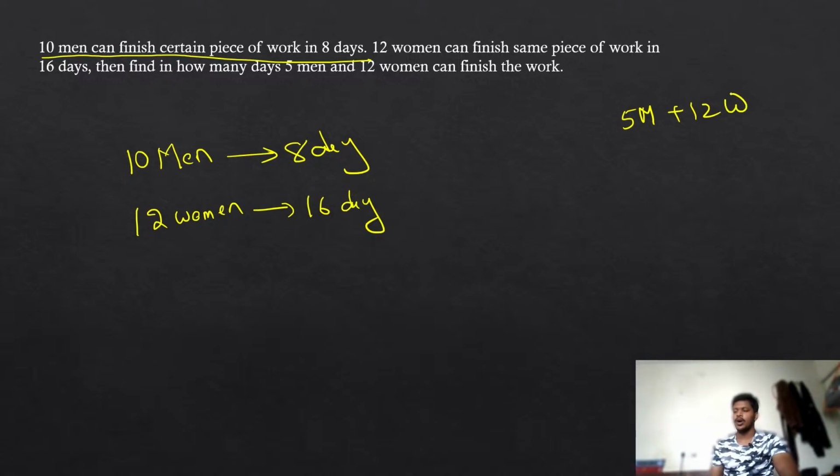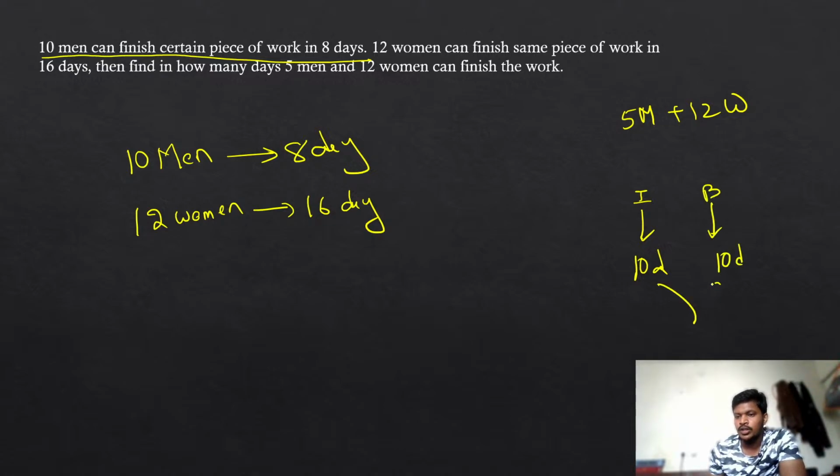Now try to answer the question I am asking here. Let us take, I can do a work in 10 days, my brother can also do the same work in 10 days. If we are working together, how long will we take to finish the same work? If we are working separately, I will take 10 days to finish the work, my brother will also take 10 days. How long will we take if we are working together? The answer is going to be only 5 days.